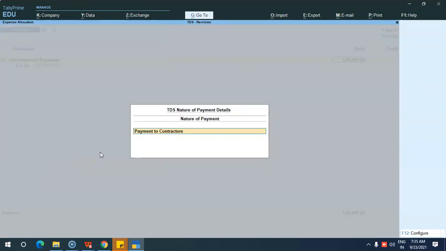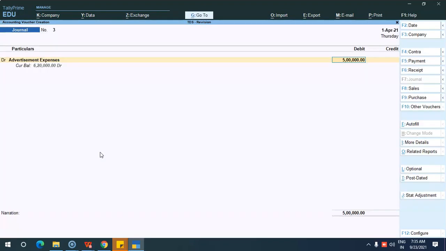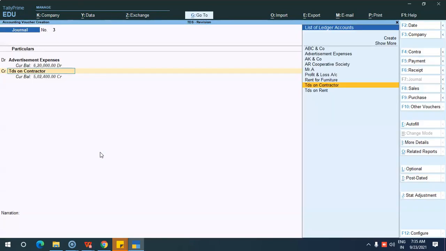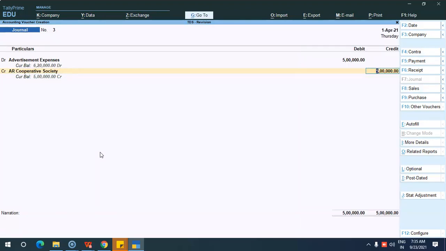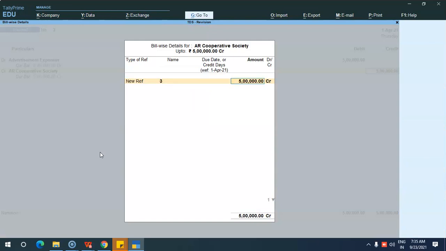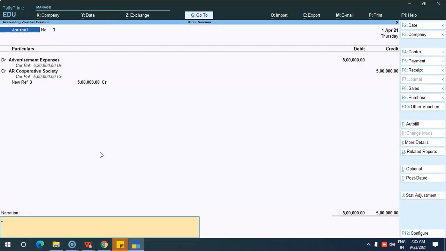you have to deduct TDS, but here we have fixed the 0 rate. Okay, so automatically what happens? As it is a cooperative, no TDS will be deducted. See here, no TDS will be deducted.